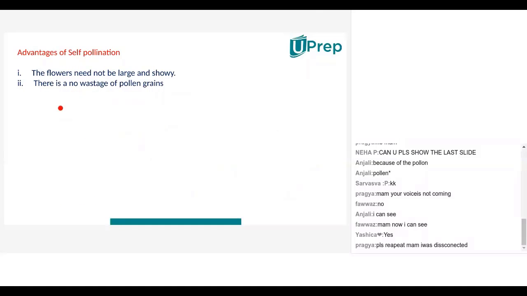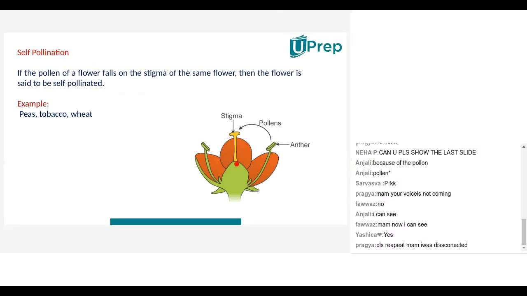In case of a disadvantage, for example, if this flower was a little unhealthy, like insects were eating off the petals and the flower was very small in size, a little droopy, right? What will happen? The anther of this flower will sit on the stigma of this flower, and the offspring, the new fruit, the new seeds that will be formed, will also be a little unhealthy. That will also be small in size, prone to being eaten by insects, fungal infection and all. And then the seeds, the new plant, whatever will come out, that also will be a little unhealthy. So if one flower is bad, everything related to that will be bad.